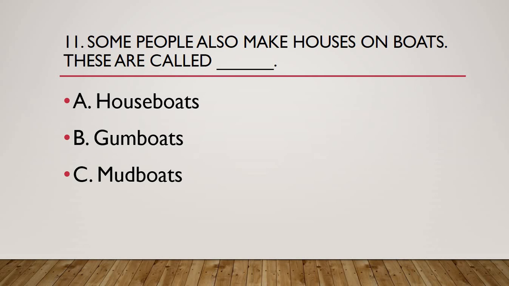Houses means residence. So is it mud boats, gum boats, or house boats? Just select one option randomly and we will see which is the correct answer. Okay. So the correct answer is option A, house boats. And it is very simple to think about. Houses on the boats means boat house or house boats, either of the two, and here the option given is house boats. As simple as that. So nothing more to discuss.